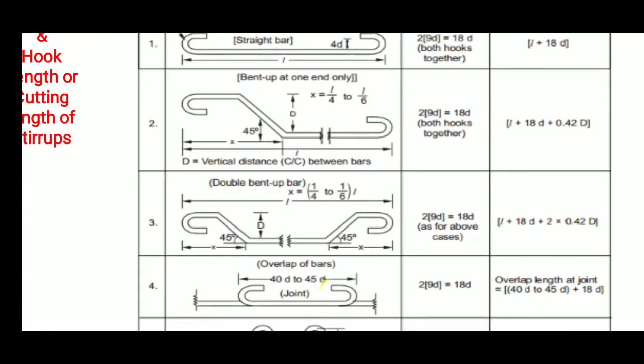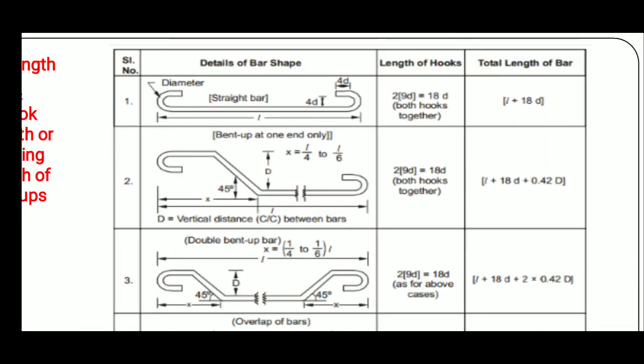The first example is the detail of bar shape: a straight bar with both edges bent. Then this comes to be 2 into 90D, and here 4D and 4D. This is a total of 9D on both sides.